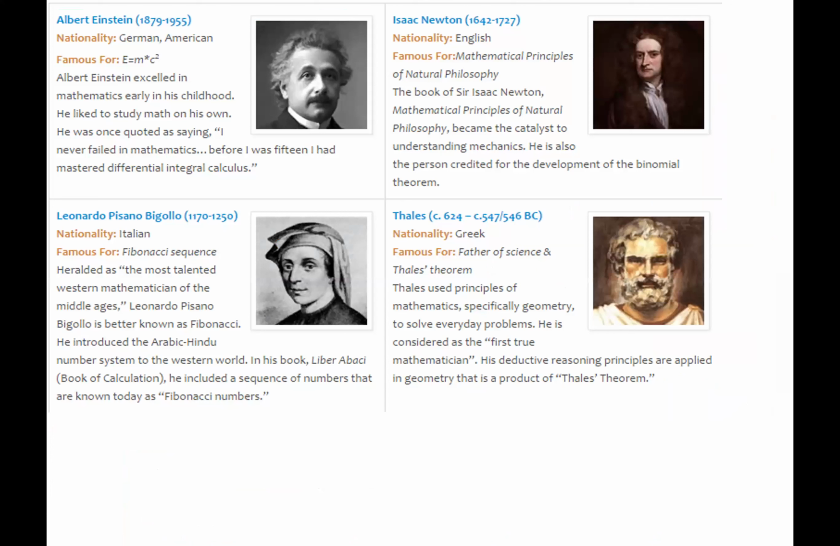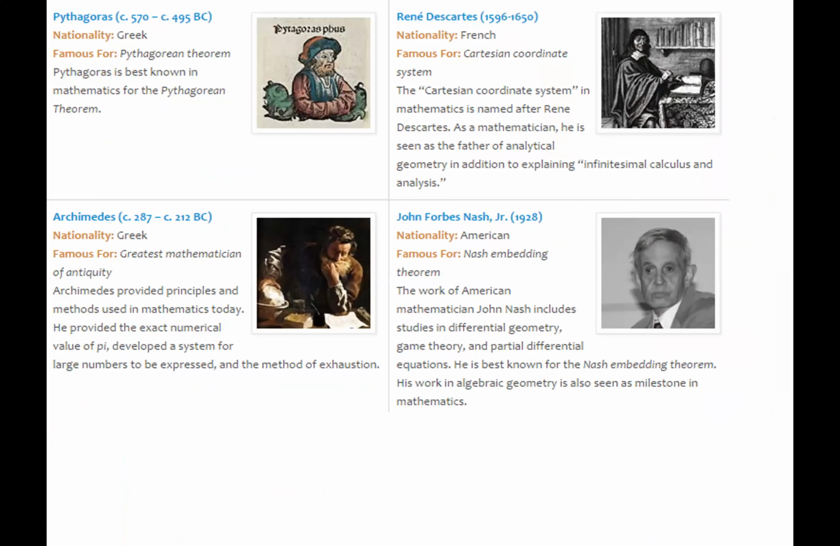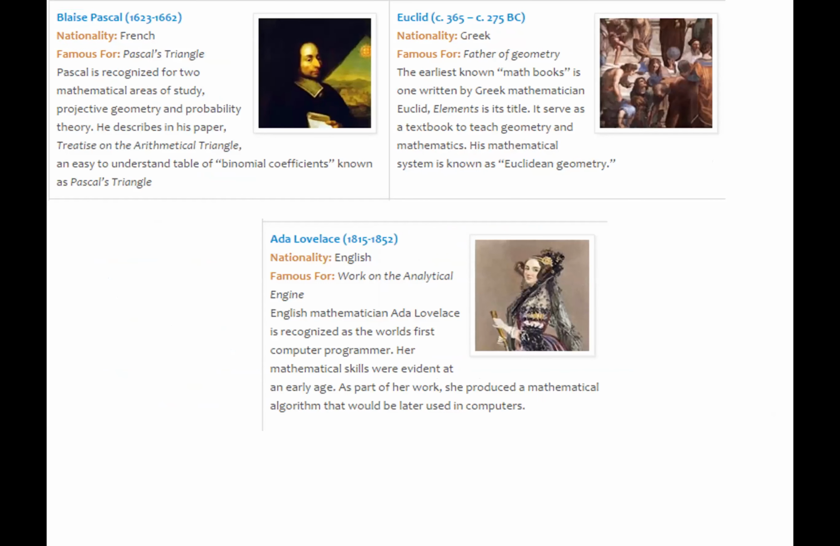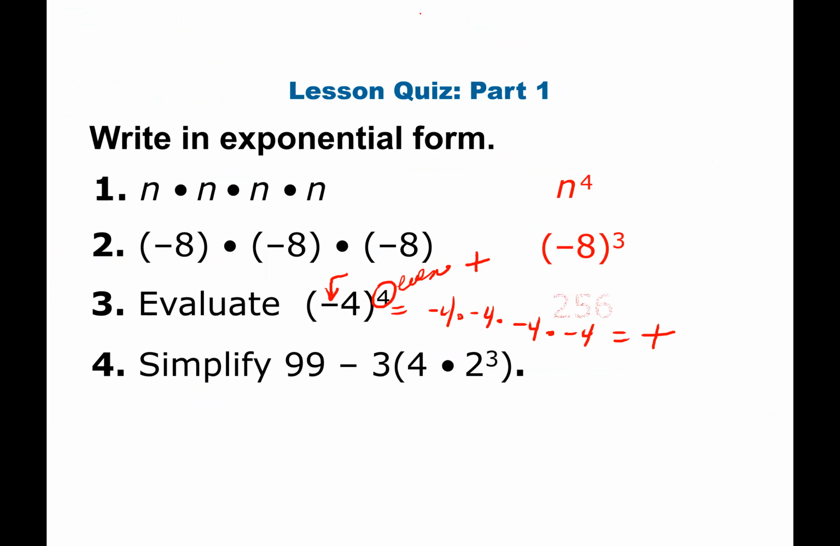All right, so the first one asks you about certain different famous mathematicians. Here are a few: Albert Einstein, Isaac Newton, Leonardo, Thales, and then Pythagoras, who created the Pythagorean theorem, Descartes, Archimedes, and Nash. Blaise Pascal for the triangle, Euclid, who actually invented all of geometry, and Lovelace. And here are your answers for question number 3.